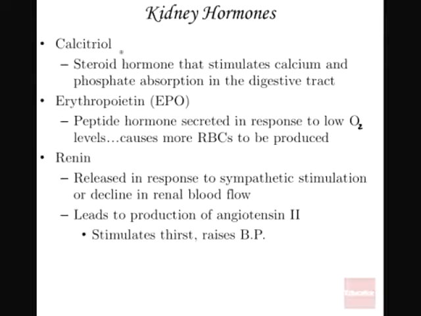Then we are seeing that it's producing even EPO, erythropoietin. This one here, guys, is very, very important in the manufacturing of red blood cells. We are always saying that if the oxygen level is low, a lot of red blood cells must be manufactured under the influence of EPO.